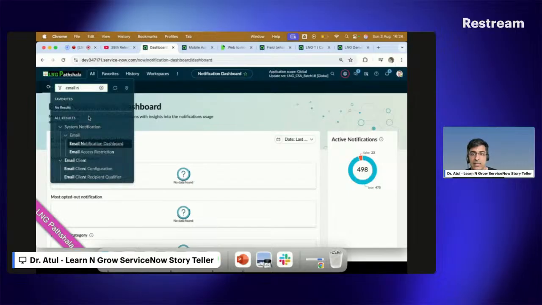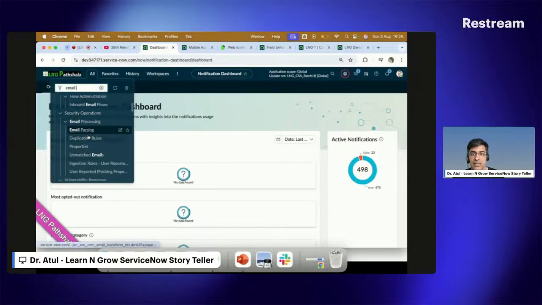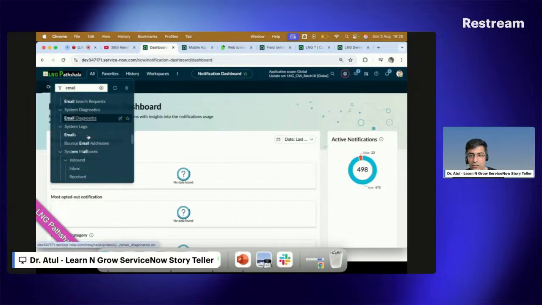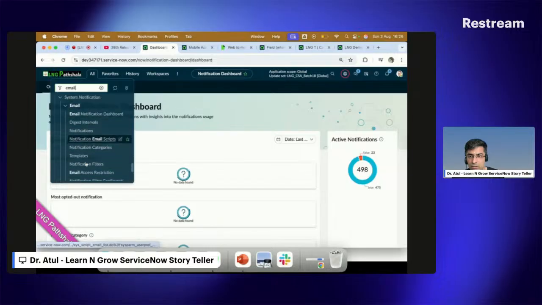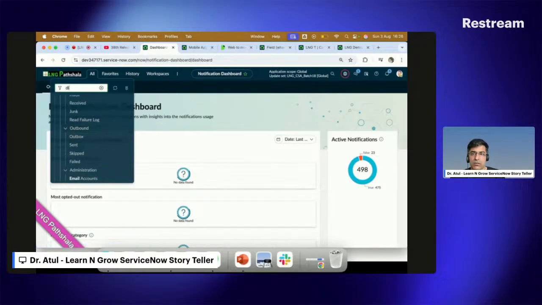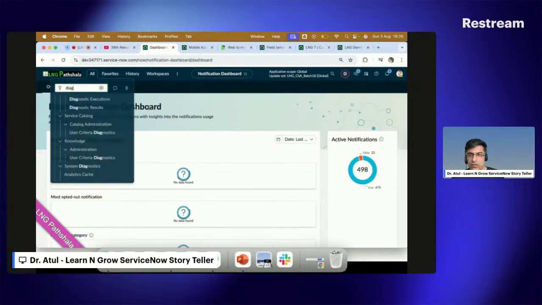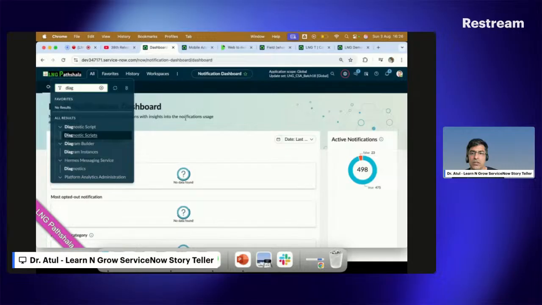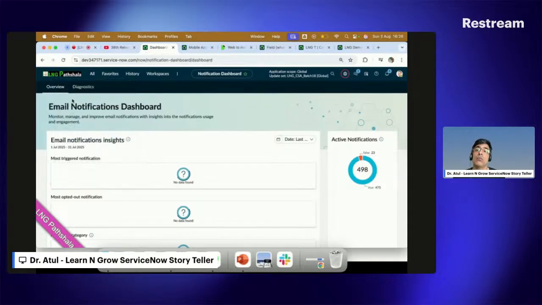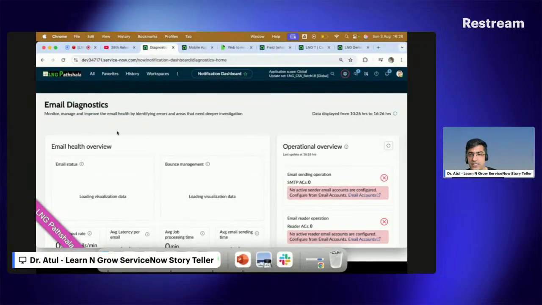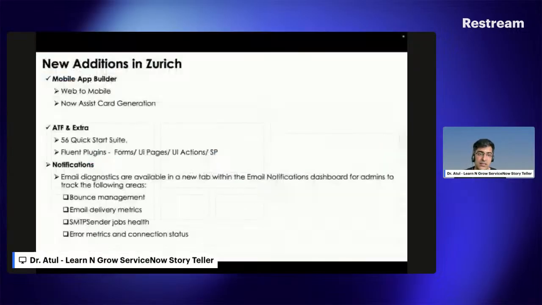If you see email, you can see the diagnostic part here. There was an option called diagnostic earlier, which was given by ServiceNow. Now ServiceNow moved the diagnostic into the email notification dashboard itself, where you can see how many emails by status. This is what has been introduced.